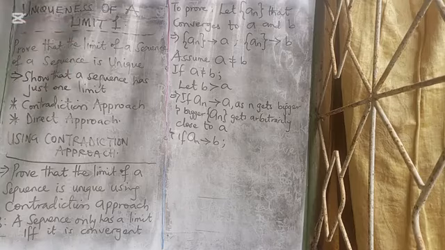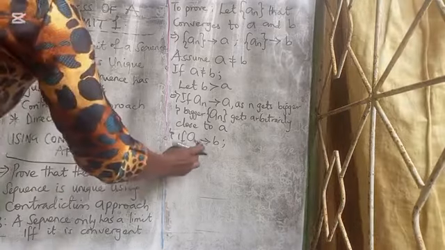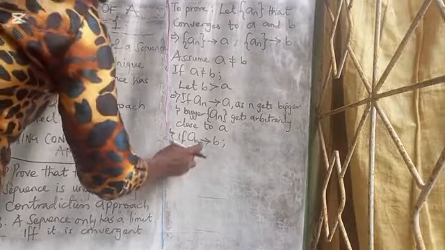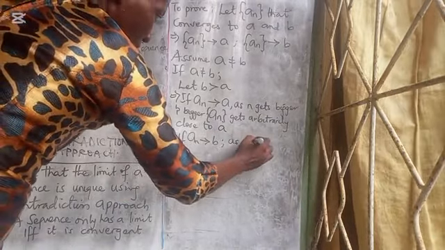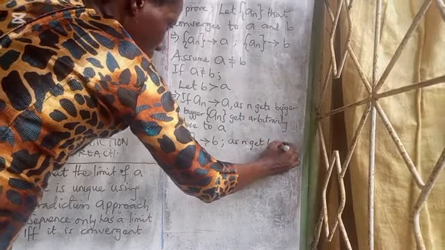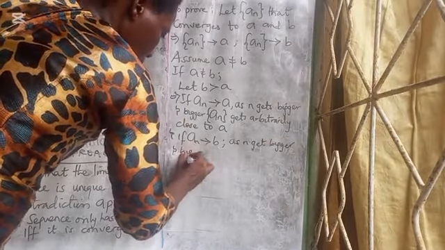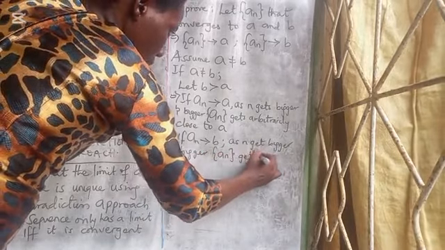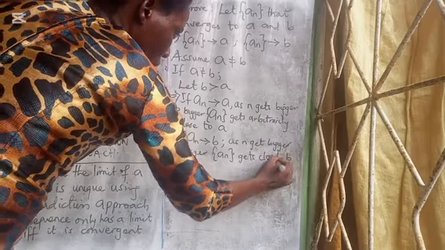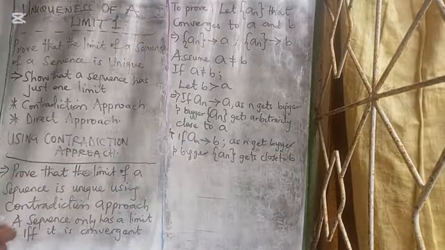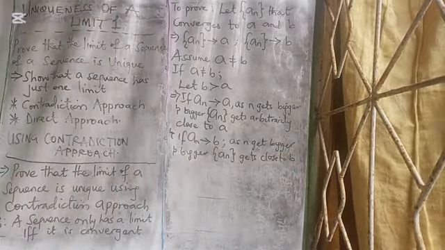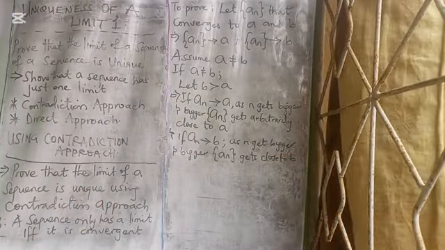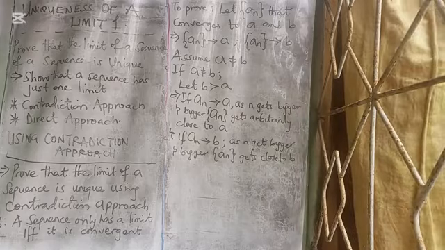And if AN converges to B, the same thing happens. As N gets bigger and bigger, the sequence AN gets close to B. But A and B are distinct numbers.